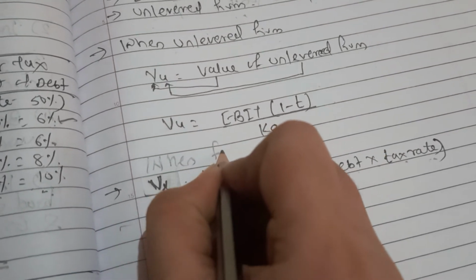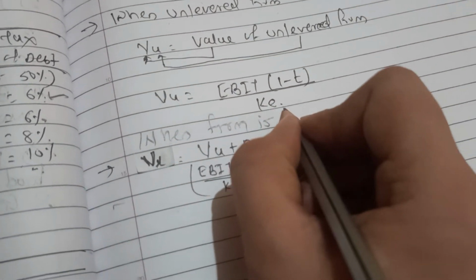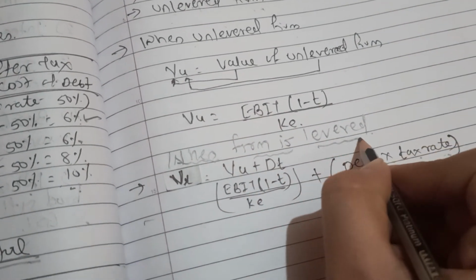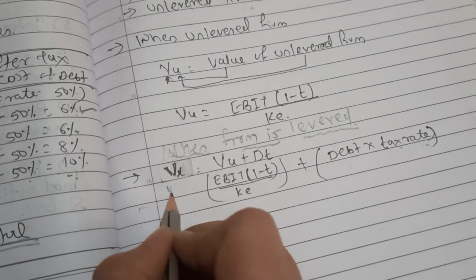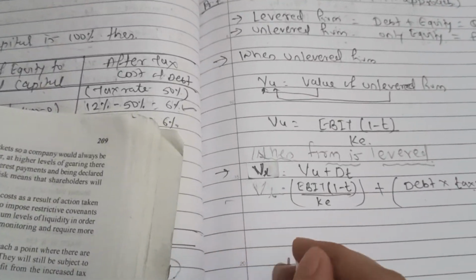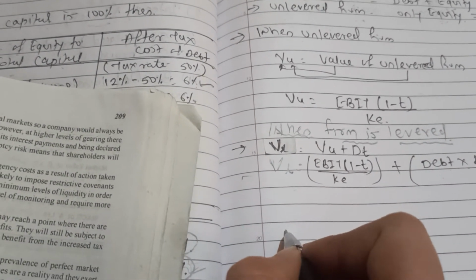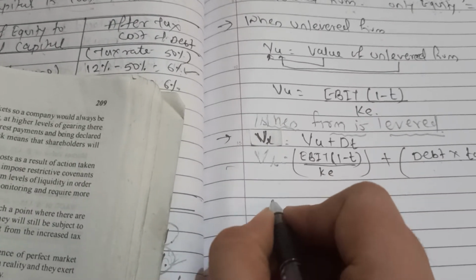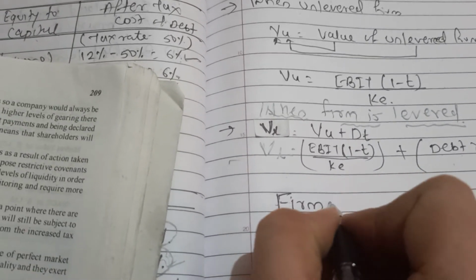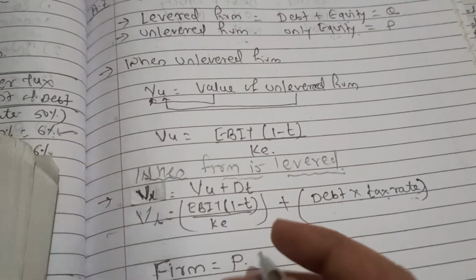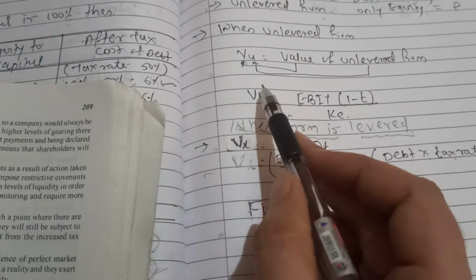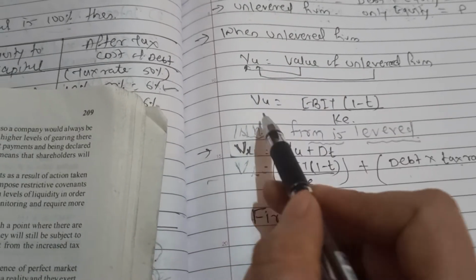when the firm is levered, you will use this as VL. Now we'll see the solution. We'll see the first firm, firm P. Our firm P is an unlevered firm, right? So for an unlevered firm we have this formula.